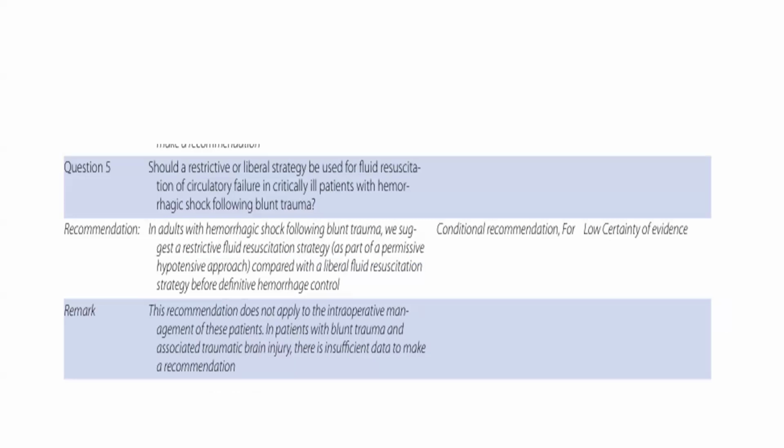Should restrictive and liberal fluid strategy also be used for fluid resuscitation in critically ill patients with hemorrhagic shock following blunt trauma? In penetrating trauma, these guidelines say go for restrictive fluid strategy. But what if the trauma is blunt? In blunt trauma also it is advisable to go for the restrictive rather than the liberal fluid strategy.